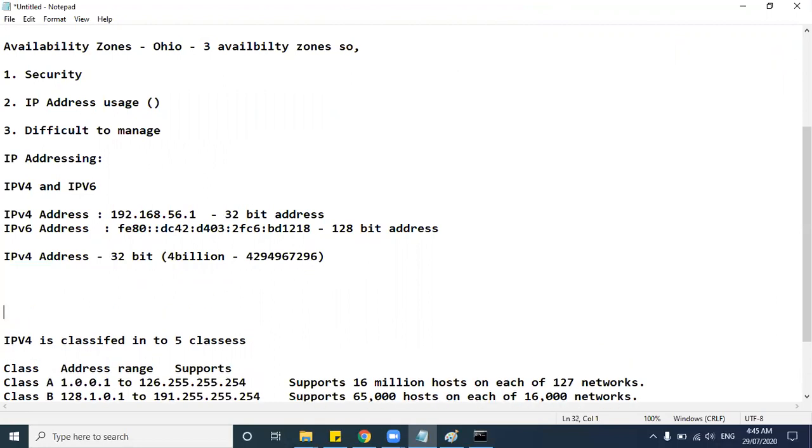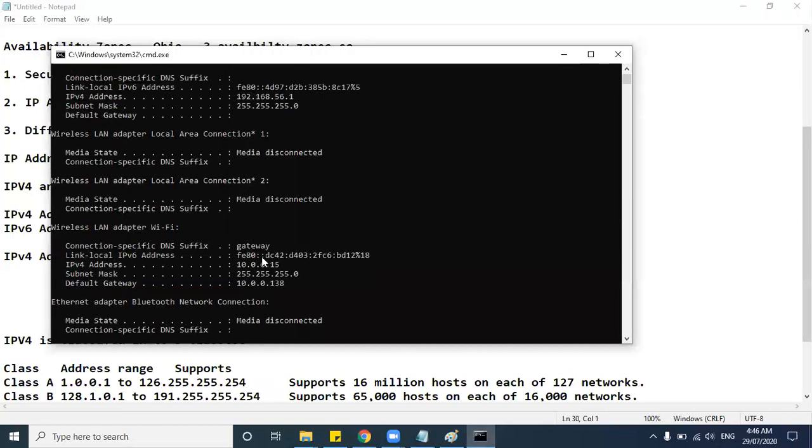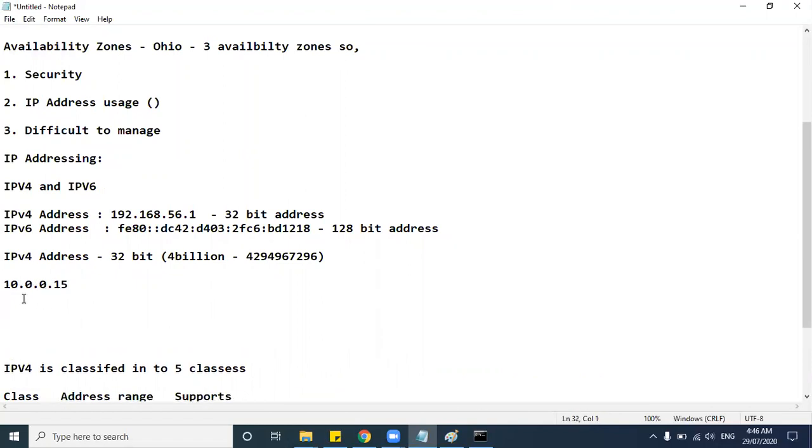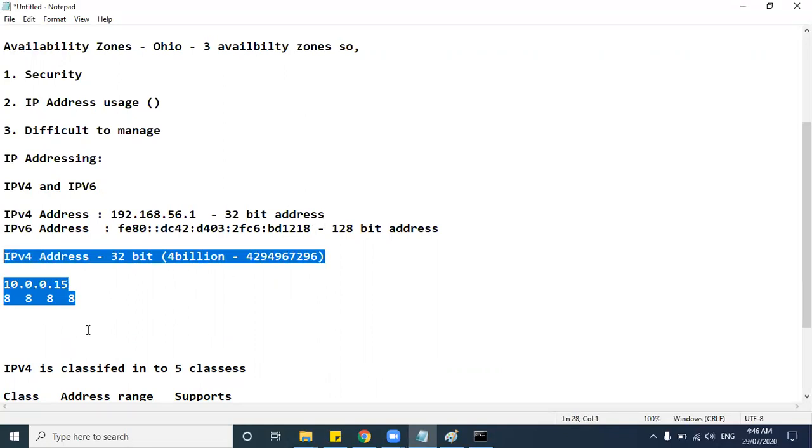Yeah. So when you say 4 billion IP addresses, right? Let's say for my home, the IP address here was 10.0.0.15. So this is my IP address at my home. Now, how is this divided? It is 32-bit, right? So this 10 is 8-bit, and the second one is 8-bit, and the third 0 is 8-bit, and the fourth is 8-bit. So total 8-bit plus 8-bit plus 8-bit plus 8-bit. It is a 32-bit address. So we'll discuss this in detail after some time.